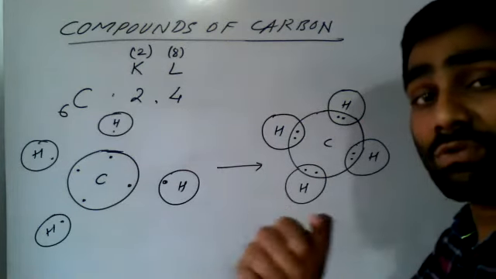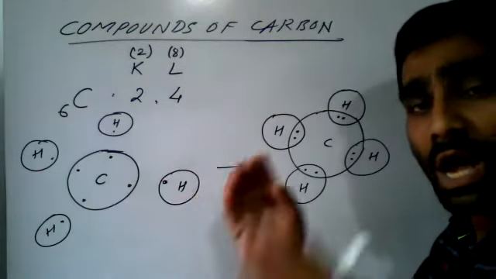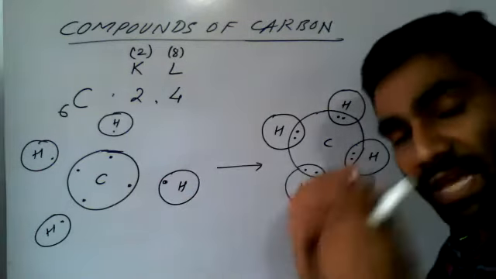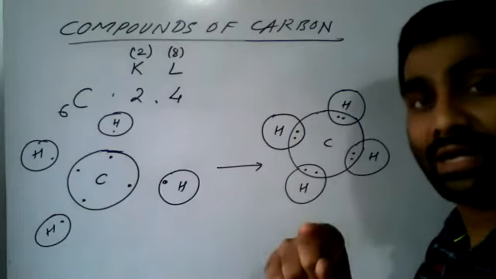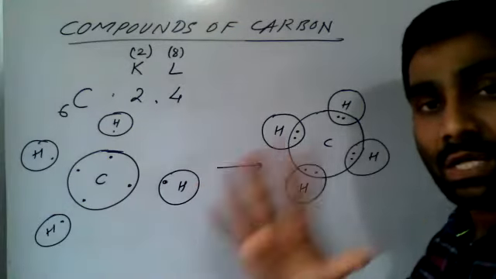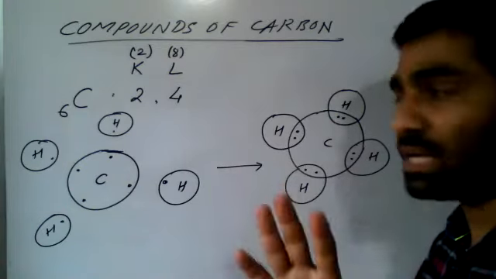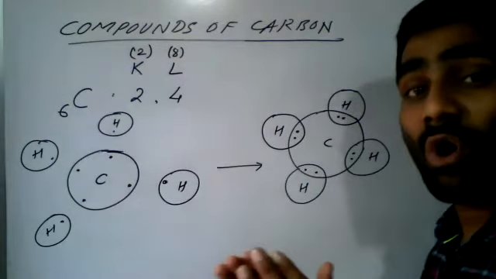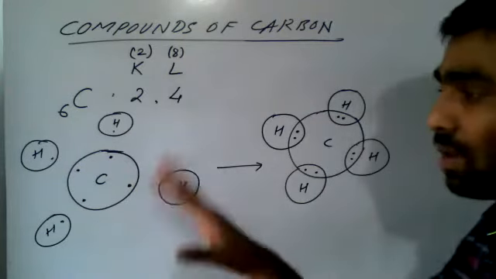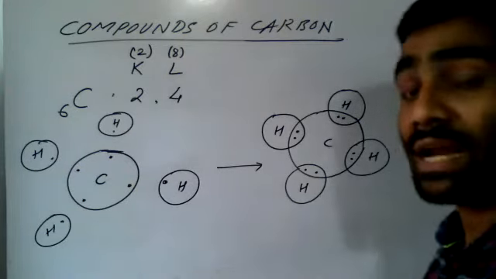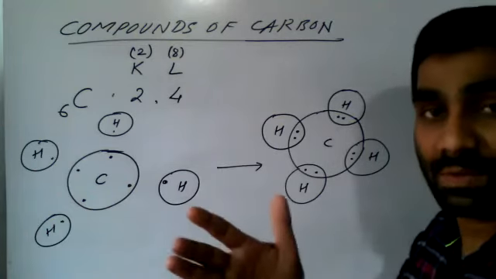But can hydrogen form a bond with others? Yes. Hydrogen forms a bond with any other element to complete its octet, or its filled shell, the duet. That is the K shell. And by sharing of electrons, similarly, carbon can form bonds with carbon as well as other elements. So we will see that. Our aim is to understand carbon bonding with carbon.